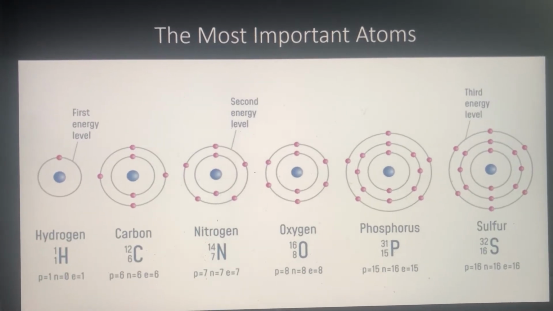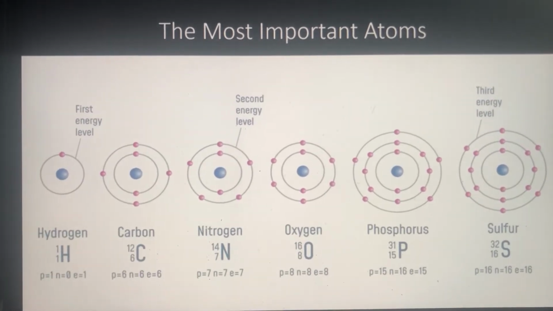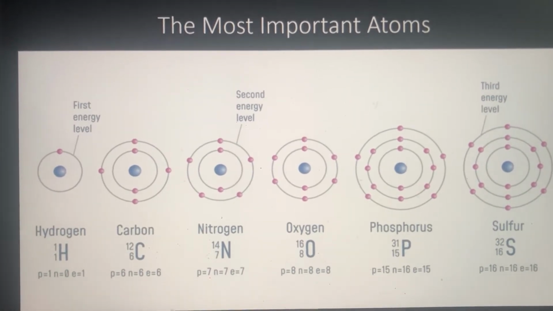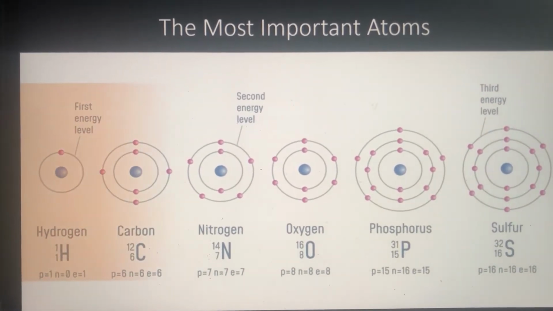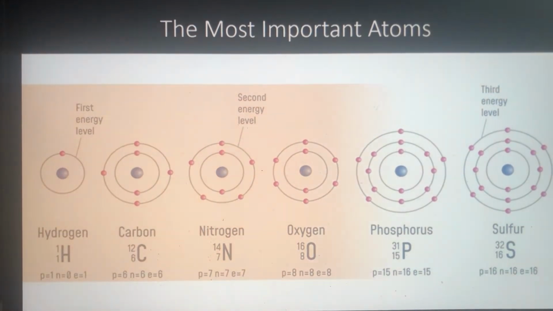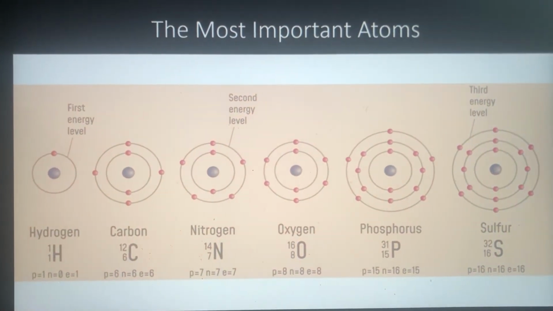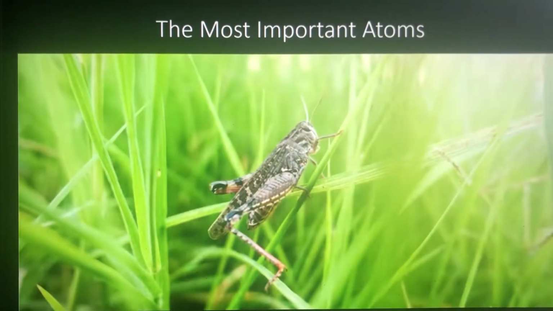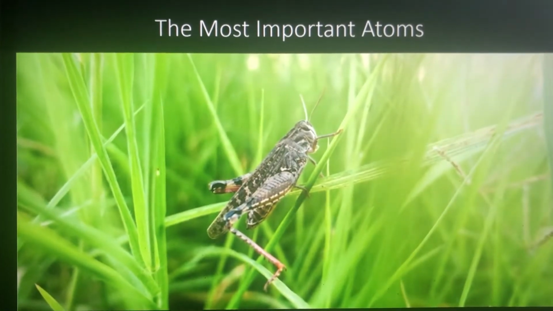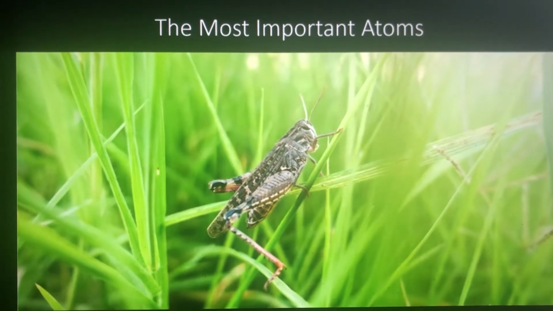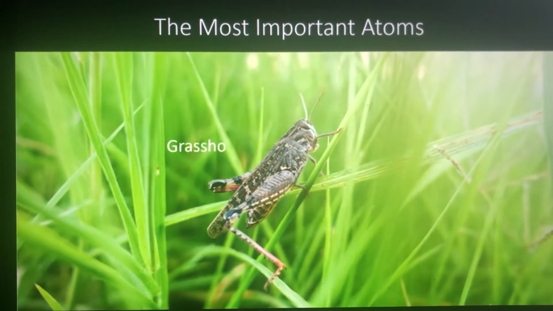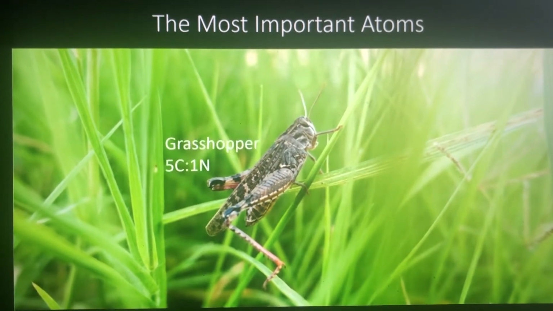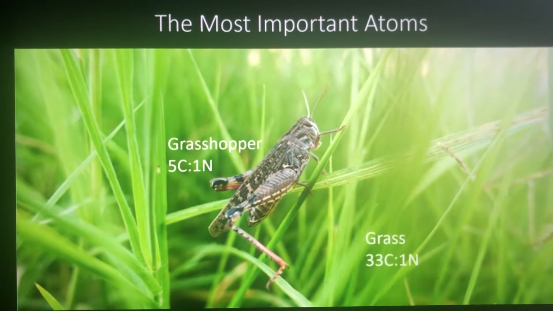Before getting into the complex macromolecules that organisms need to survive, we must first understand that there are several elements that all life is dependent on: hydrogen, carbon, nitrogen, oxygen, phosphorus, and sulfur. While all organisms use these substances, different types of organisms have different ratios of these atoms in their body. For example, a grasshopper has a ratio of 5 carbon to 1 nitrogen, whereas the grass it eats has a ratio of 33 carbon to 1 nitrogen.